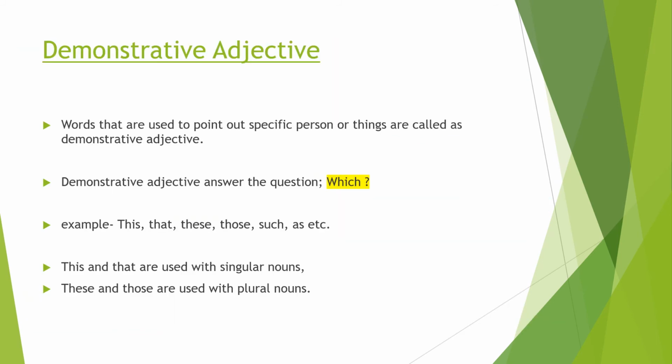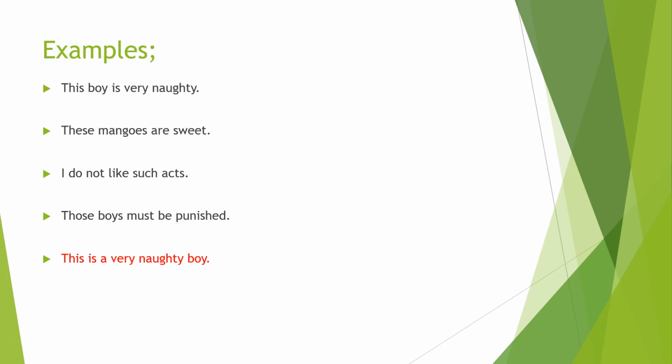Next type of adjective is demonstrative adjectives. As it is clear by its own name, demonstrative, these are the words that are used to point out a specific person or things are called demonstrative adjectives. Demonstrative adjectives answer the question which. For example, this, that, these, those, such, etc. This and that are used with singular nouns, and these and those are used with plural nouns. So these are some examples of demonstrative adjectives.